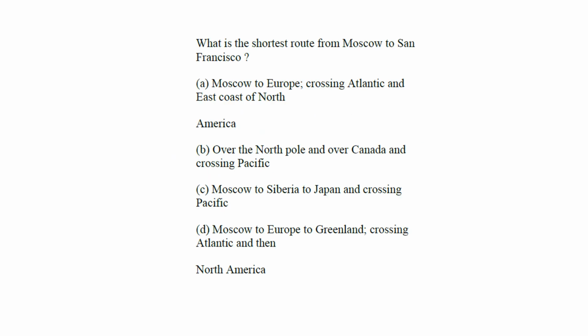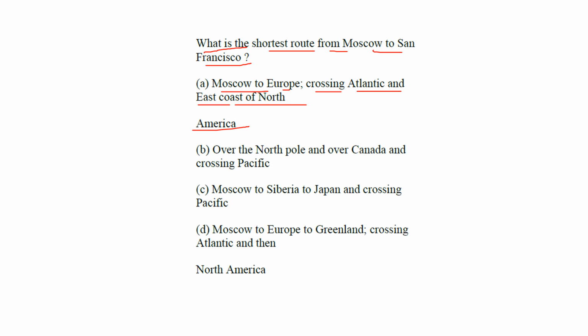Fine. So the first question of the geography prelims exam is: what is the shortest route from Moscow to San Francisco? Let's see the options. A: Moscow to Europe, crossing the Atlantic and the east coast of North America.